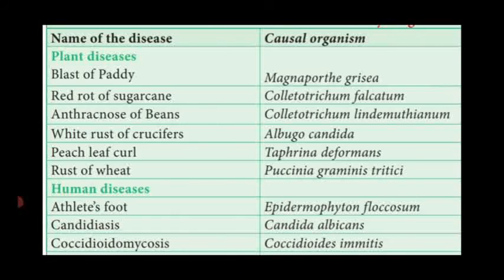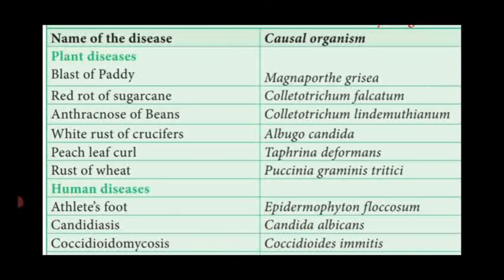The red color appears in bands. That is said to be the red rot of sugarcane, caused by a fungus, Colletotrichum falcatum. Then anthracnose of beans, which we have seen on the previous page, by Colletotrichum lindemuthianum. White rust of crucifers, Albugo candida.